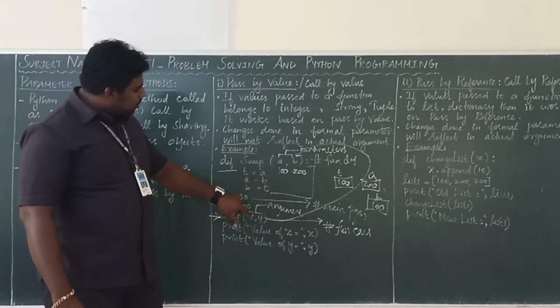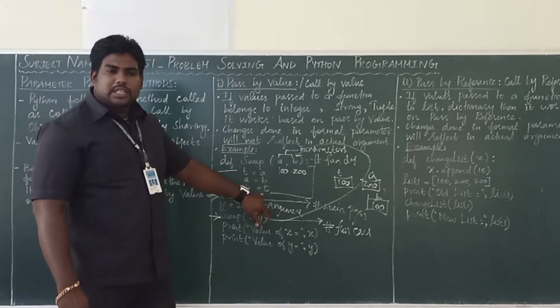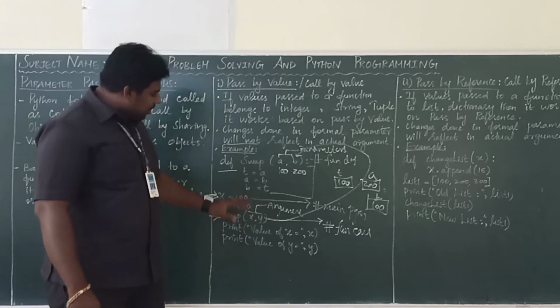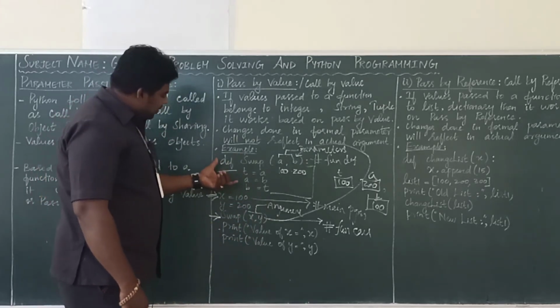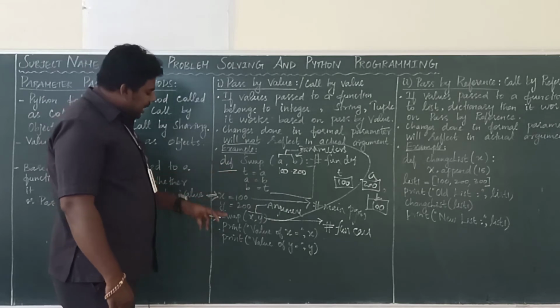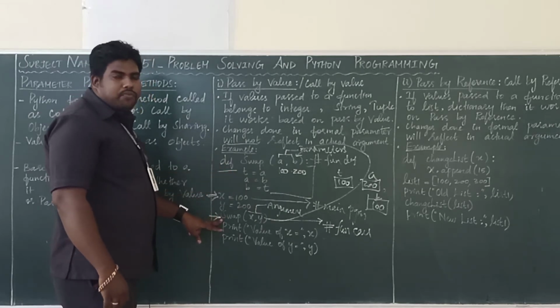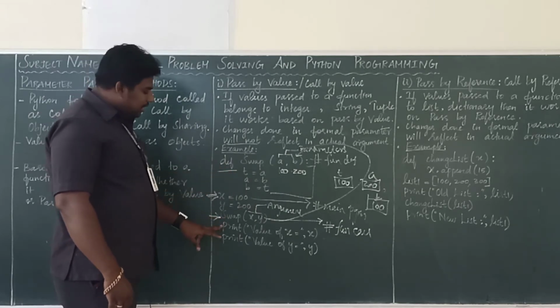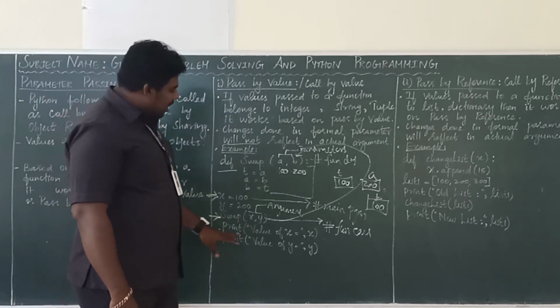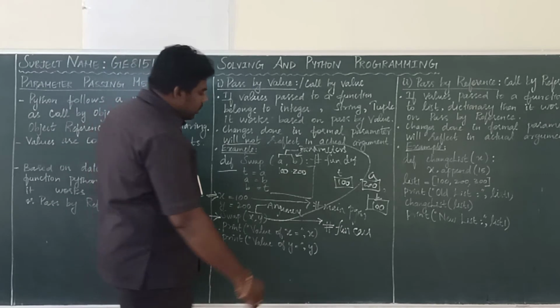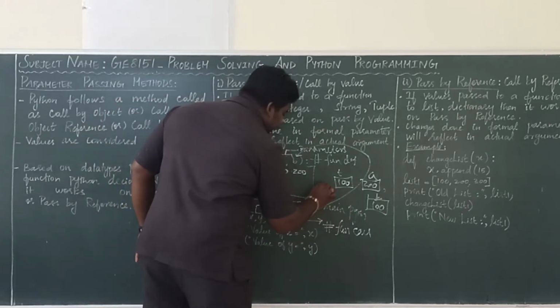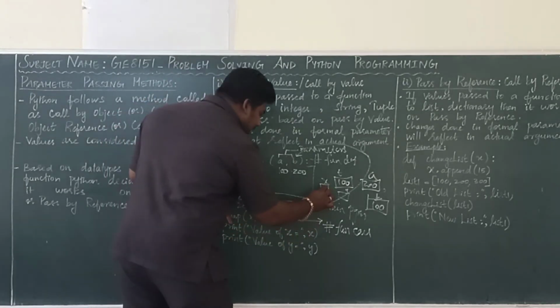But after this, where the function ends, here the function ends, right? After that, once the function ends, it will come back to the function call again. So this line will be executed. Now what's the value of x actually? 100 only. What's the value of y? 200.